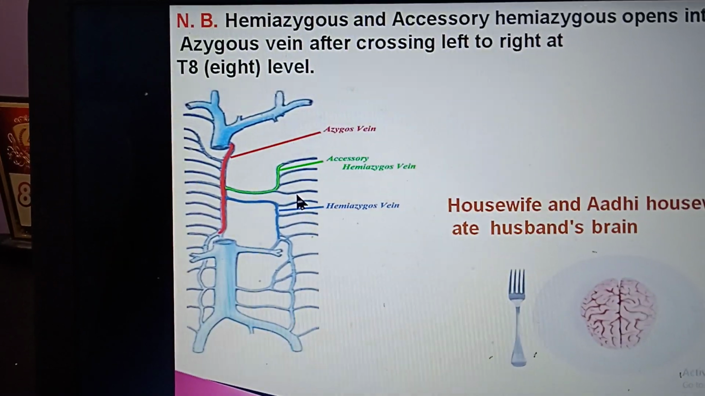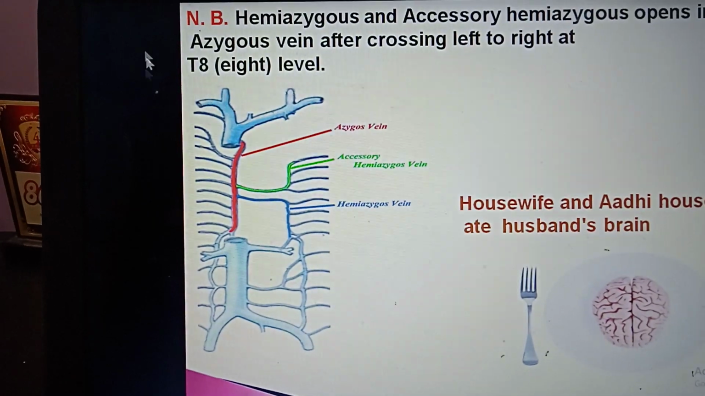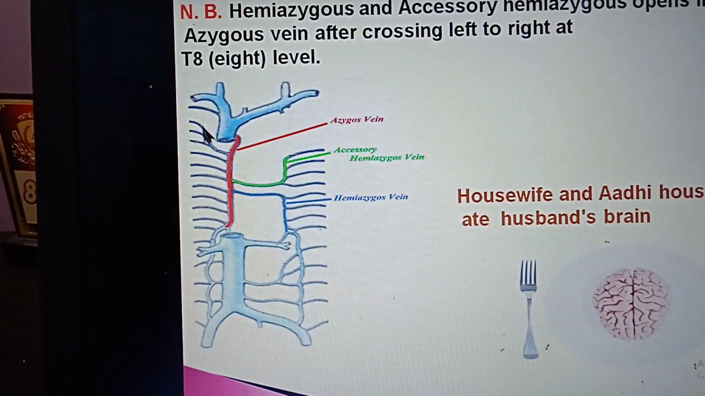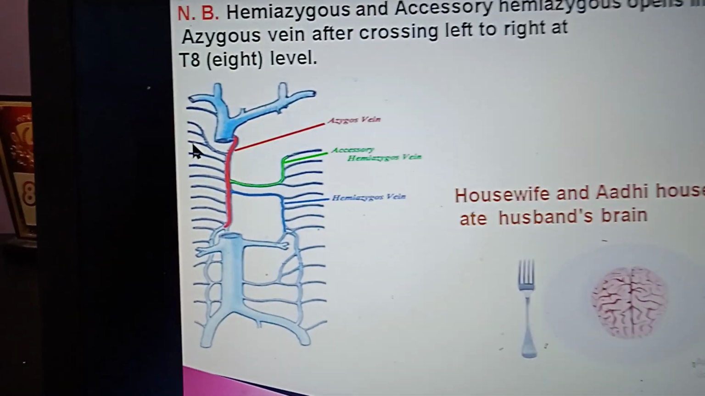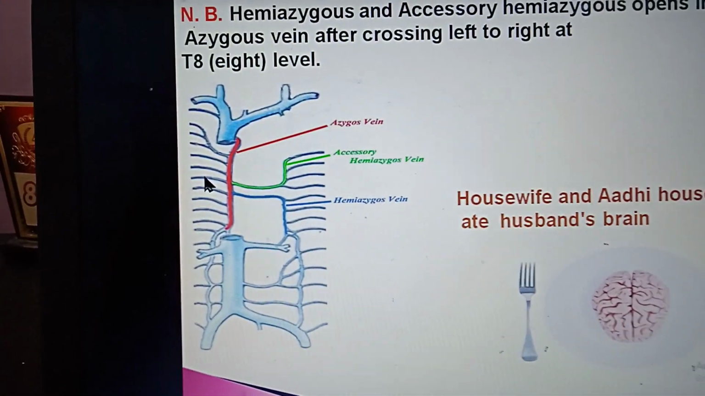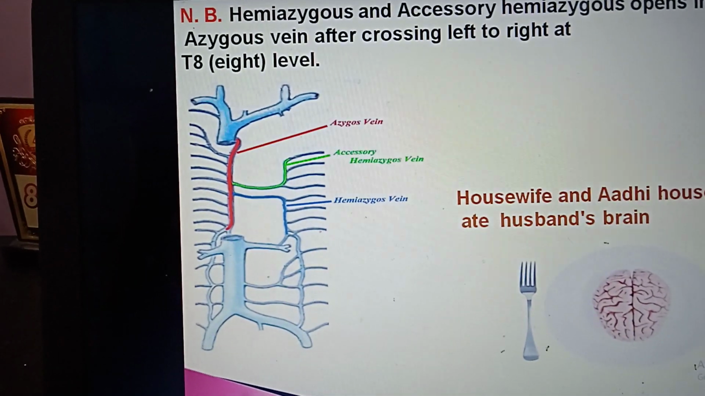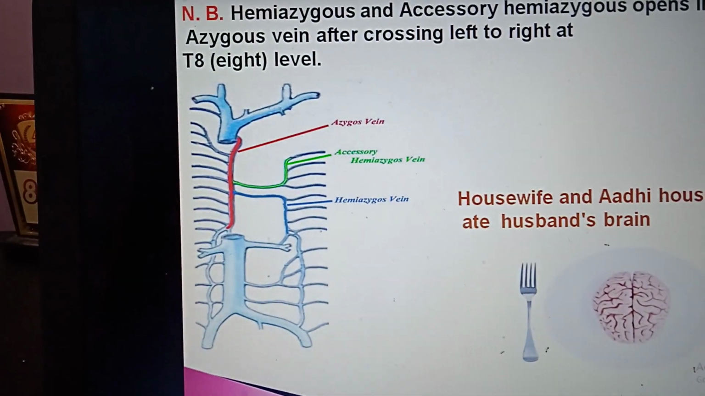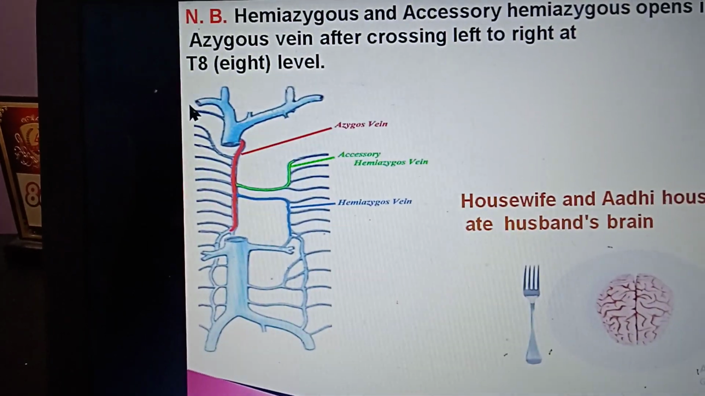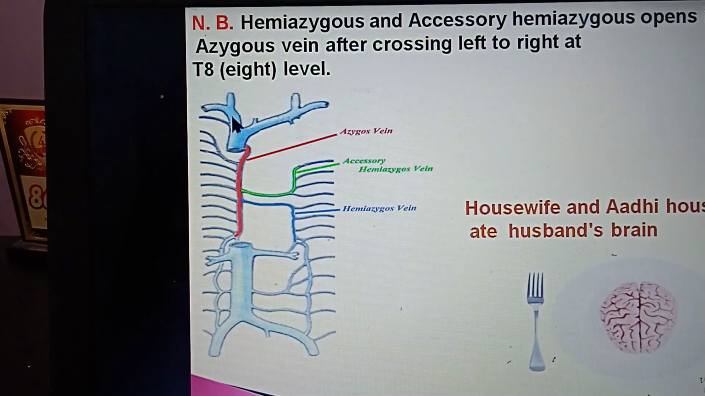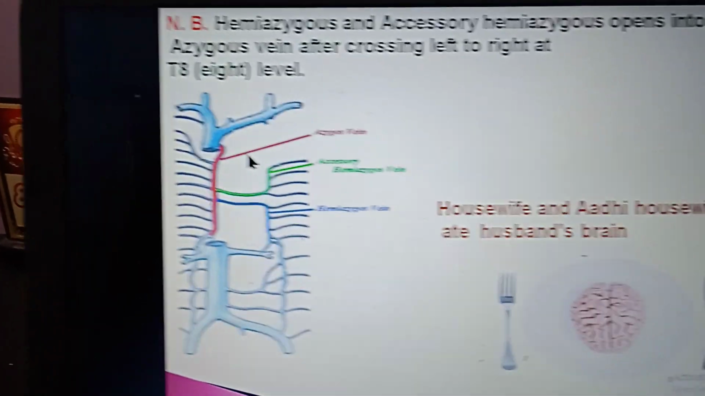M, mediastinal, not shown. P, posterior intercostal, directly from 5 to 11: from 5 a.m. to 11 p.m. the husband has to be at the service of his wife. O, oesophageal. Okay, and what about the first? The first intercostal vein drains into the brachiocephalic trunk, on both sides, right and left.